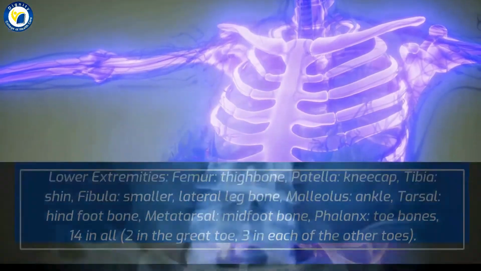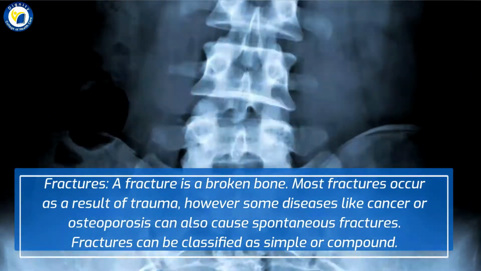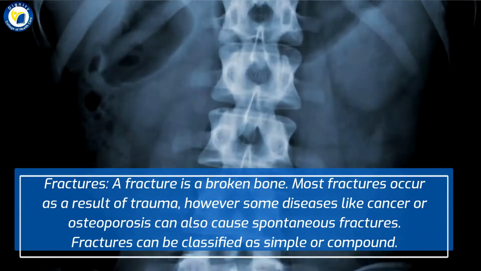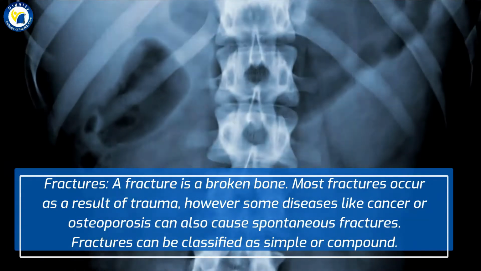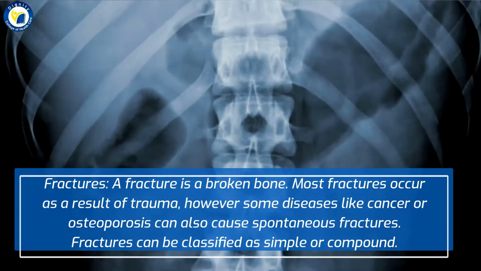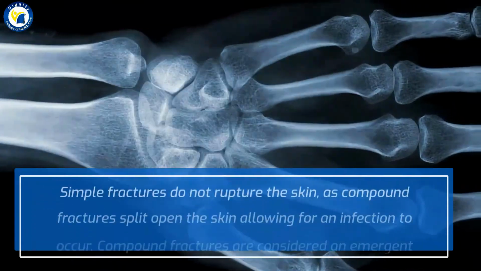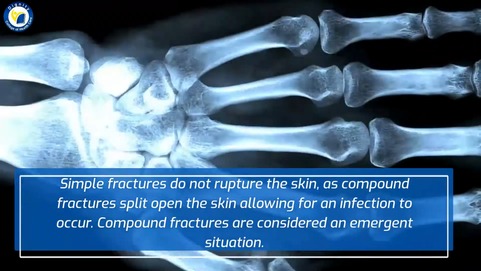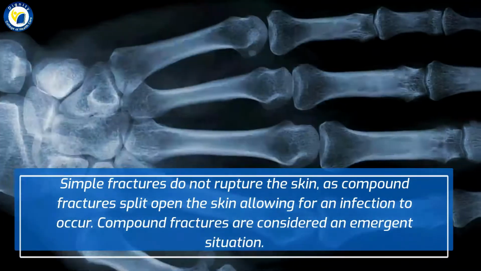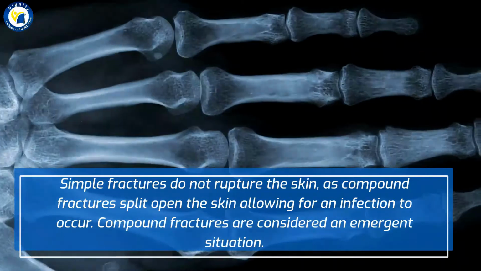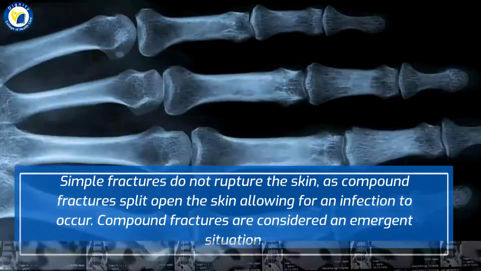Fractures. A fracture is a broken bone. Most fractures occur as a result of trauma, however some diseases like cancer or osteoporosis can also cause spontaneous fractures. Fractures can be classified as simple or compound. Simple fractures do not rupture the skin, whereas compound fractures split open the skin, allowing for an infection to occur. Compound fractures are considered an emergent situation.